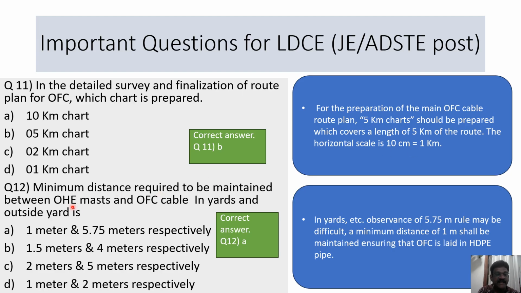Minimum distance required to be maintained between OHE mast and OFC cable in yards and outside yard is 1 meter and 5.75 meters respectively. This is the correct answer. So what is the minimum distance required to be maintained between your OHE mast and OFC cable? OHE mast is there if you are having an OFC cable in the yard and outside yard. So what is the distance? 1 meter if it is in yard and 5.75 meters if it is in outside yard.